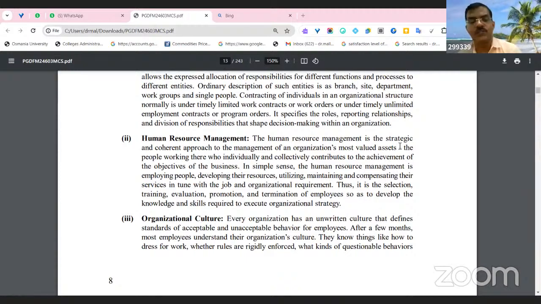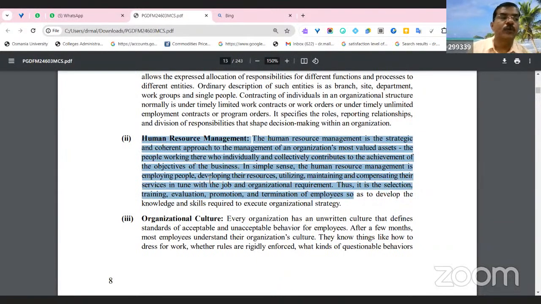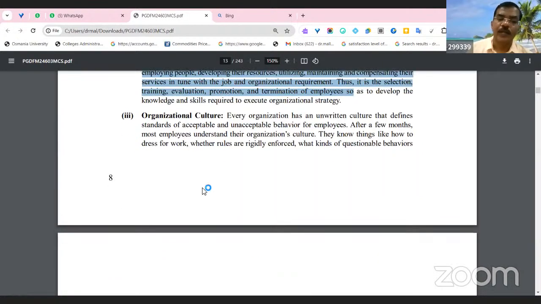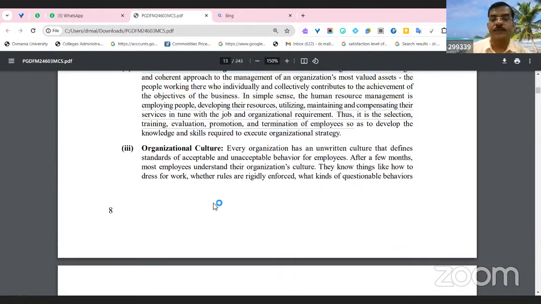The firm has to select the proper employees, and once selected, the firm has to give training and evaluate the performance. If the performance is good, the firm has to give promotions. If the performance is not up to the mark, the firm has to terminate the employees, all under human resource management.